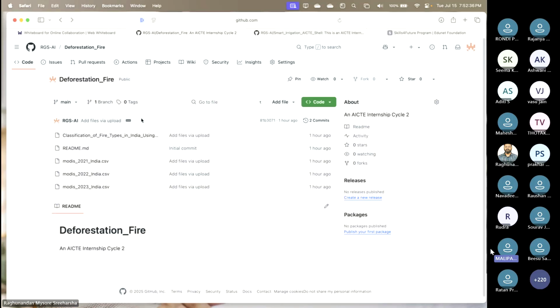We need to do commit changes now. Yes, you have to do the commit changes. If you are using Git, you can do the commit here. Otherwise, you can just upload the same file, because the file name will be the same, right? It will be overwritten, right? So committing will be happening on its own. Yeah, don't worry. Okay, thank you, sir.